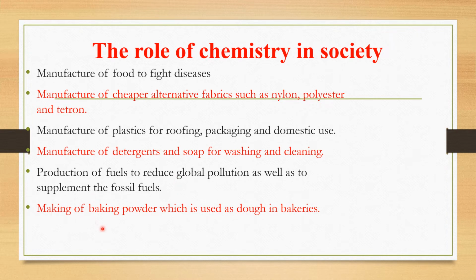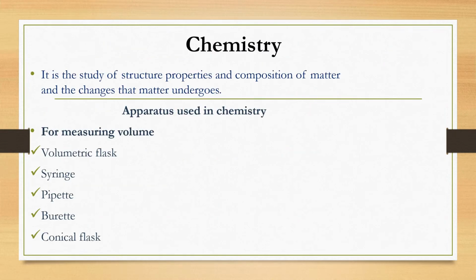Also, chemistry is used in the making of baking powder, which is used as dough in bakeries. So through the knowledge of chemistry, we are able to make breads, cakes, and so on. So those are the roles of chemistry in the society.